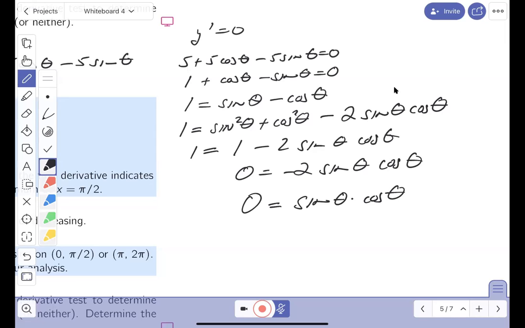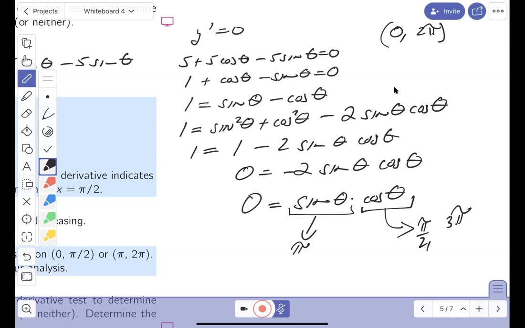So I got to be honest with you. I think that might be easy to do because the product, and when would that product equal 0? Whenever these factors are equal to 0. So you have to understand, we're on the interval between 0 and 2 pi. Now, when would the sine function become 0 between 0 and 2 pi? At only one position. And what would that be? At pi. All right. So I know the sine becomes 0 at pi. When does the cosine of theta become 0? I got to put this down over here. So let's take a look at that. That would be pi over 2 and 3 pi over 2. These are things you learn in Math 120.